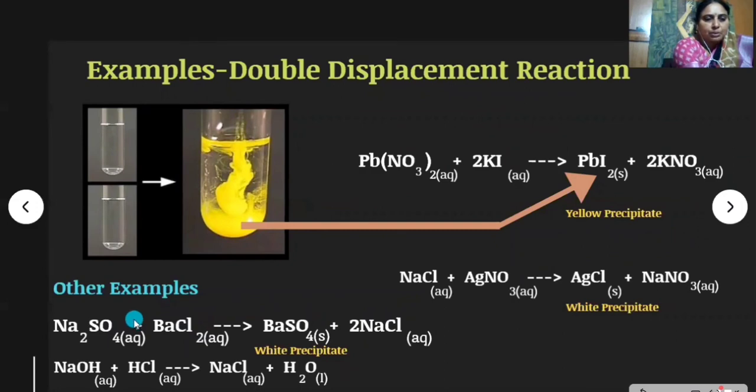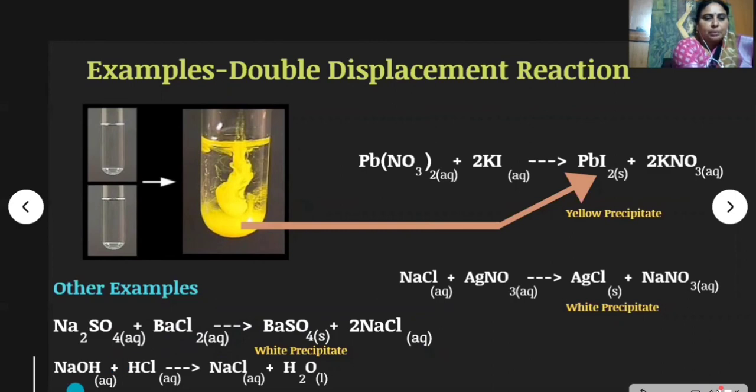In sodium sulfate, sodium is the cation and sulfate is the anion. In barium chloride, barium is the cation and chloride is the anion. So the components of the reactants are exchanged and form barium sulfate and sodium chloride.